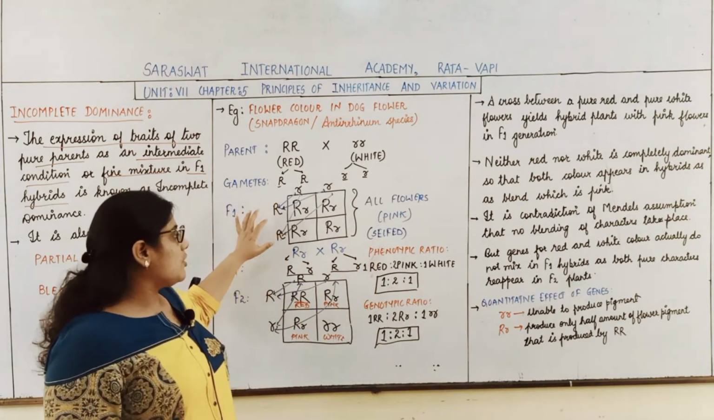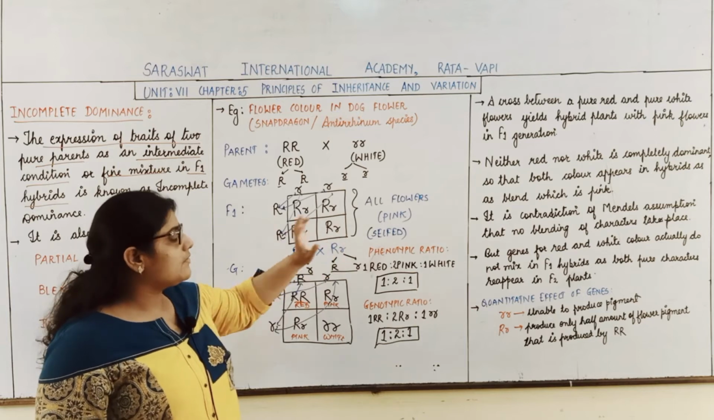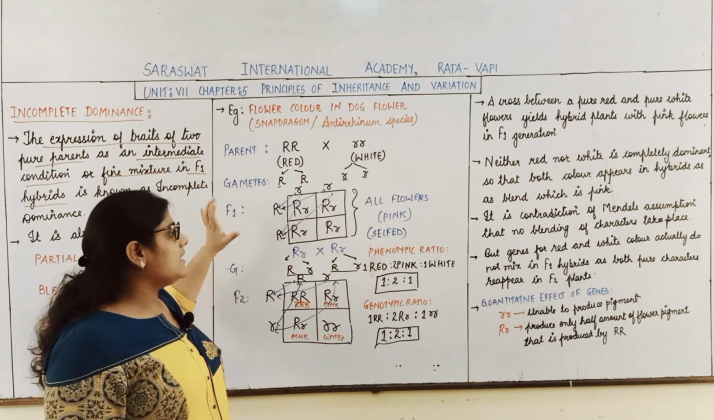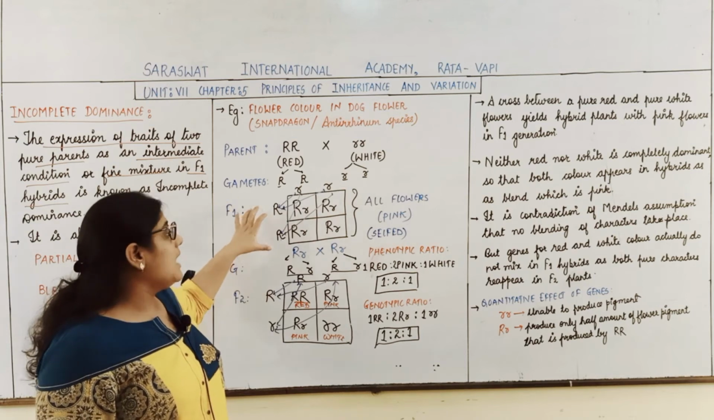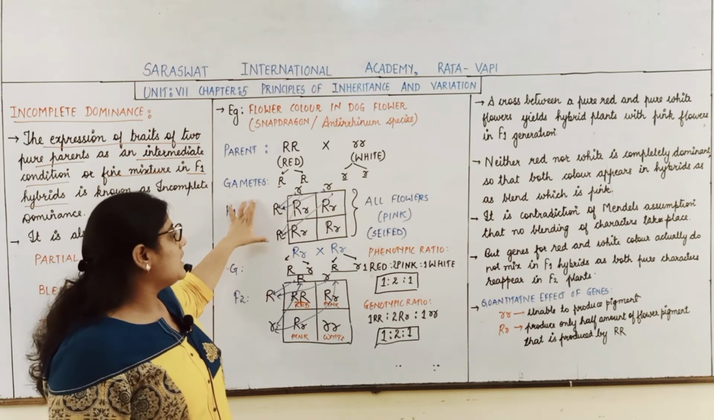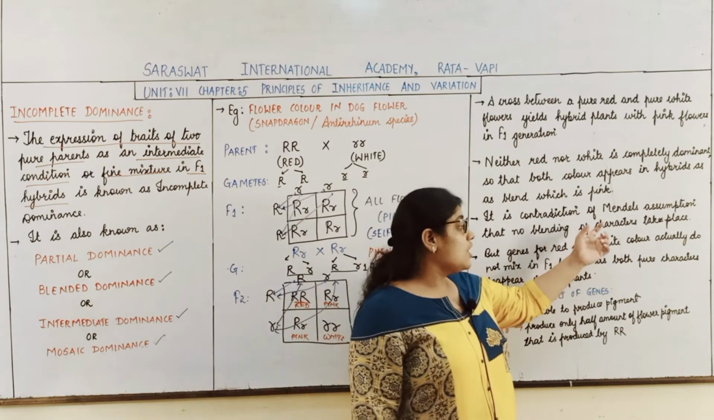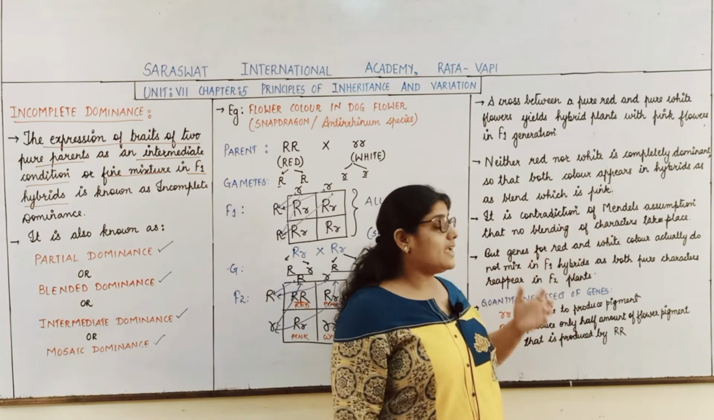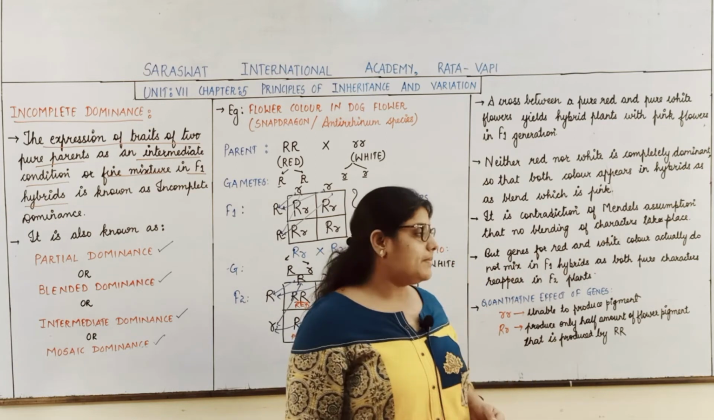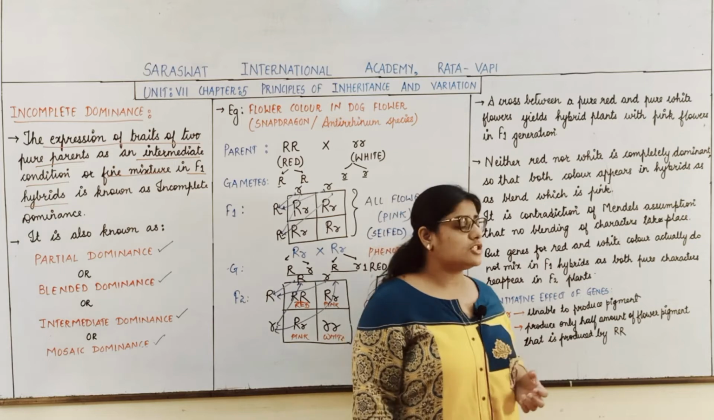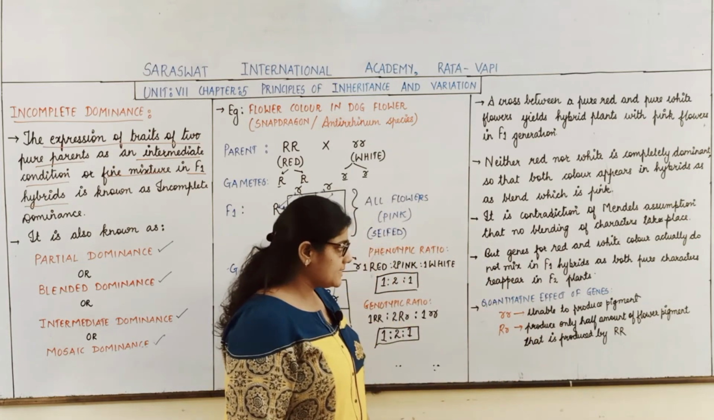If red was dominant, all the flowers should be red. If white was dominant, all the flowers should be white. But in the hybrids, which color do we obtain? We obtain a blend of these two colors, and that is pink, which is in contradiction to Mendel's assumption that blending of the characters does not take place.